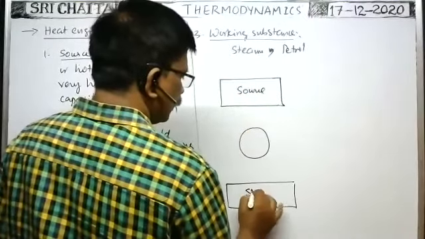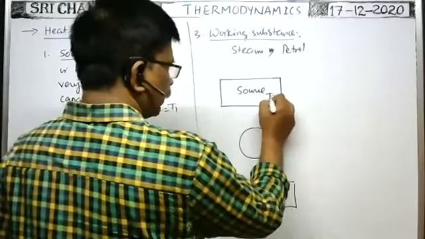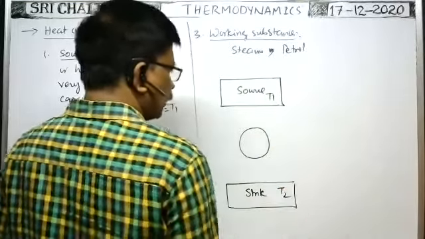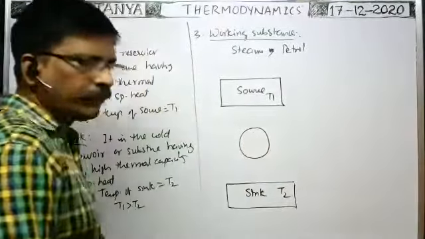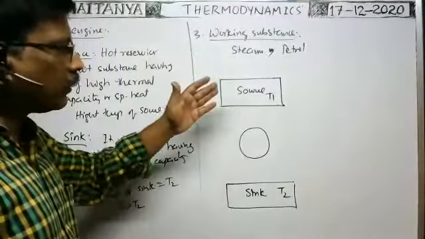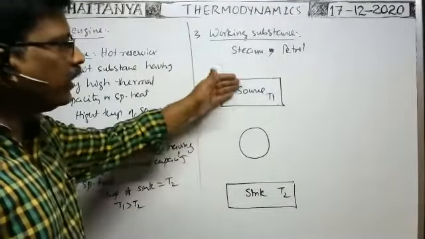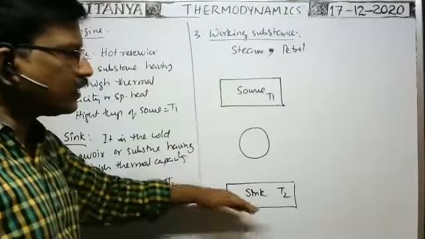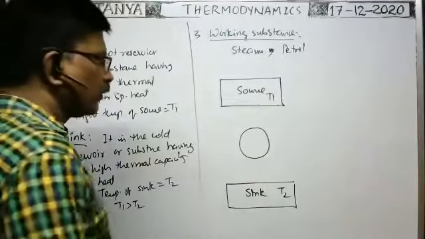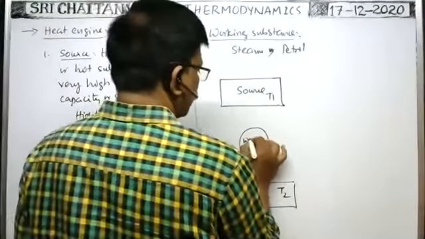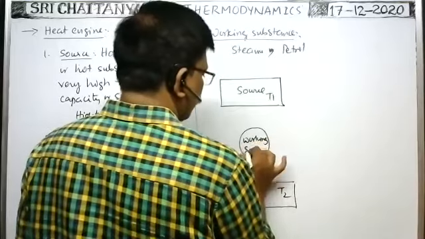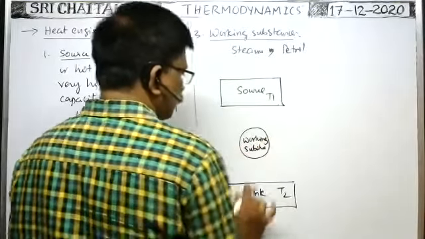It is the sink. Source is at a temperature T1, sink is at a temperature T2. These temperatures are constant because these have high thermal capacity or high specific heat. That's why even if they lose heat energy or gain heat energy, there is no considerable change in the temperature. It is the working substance.